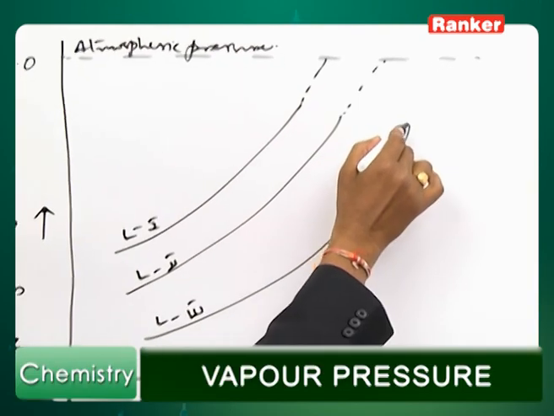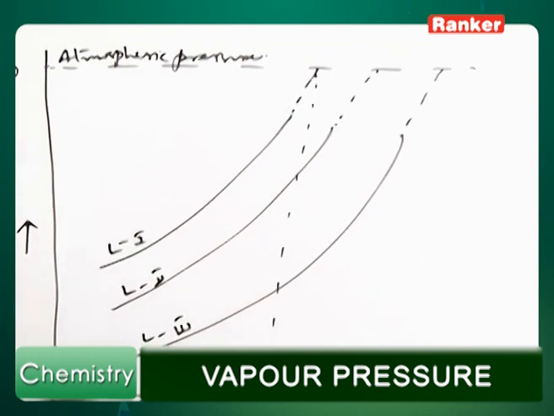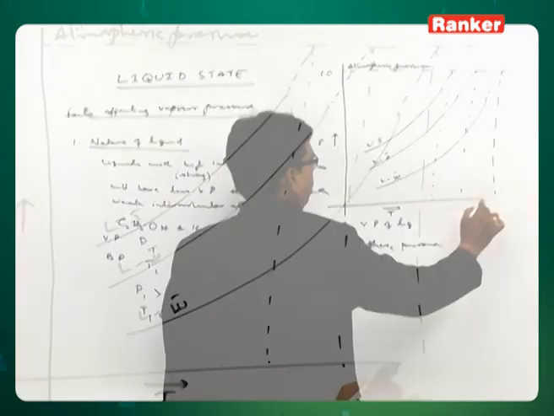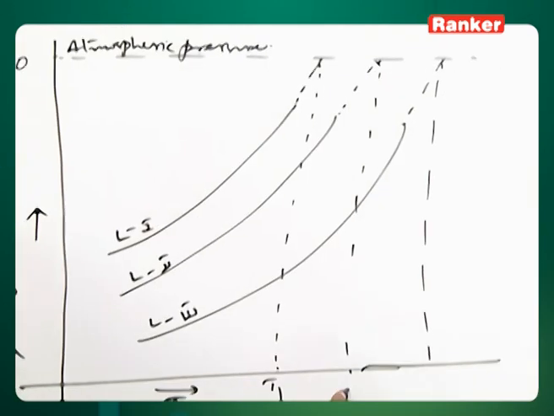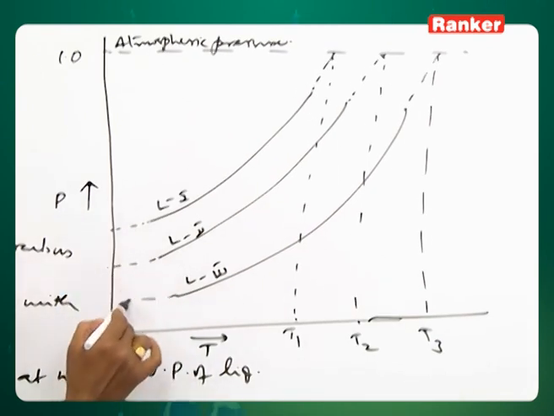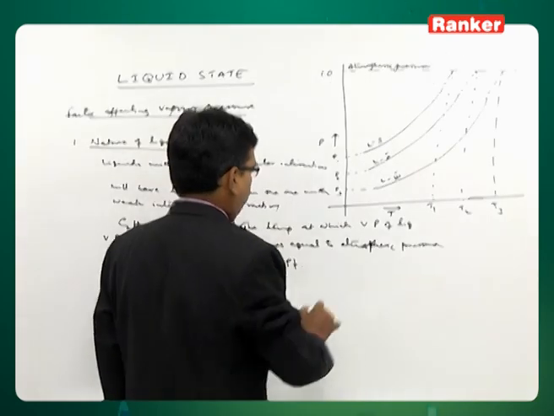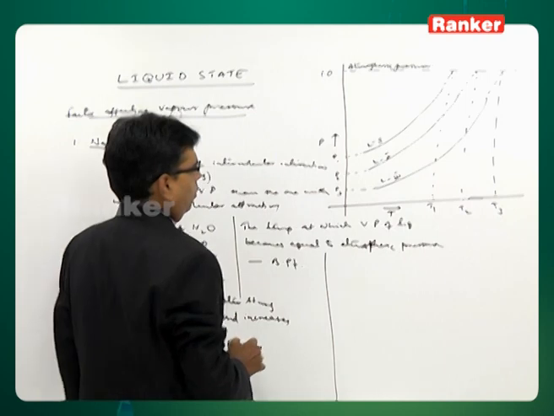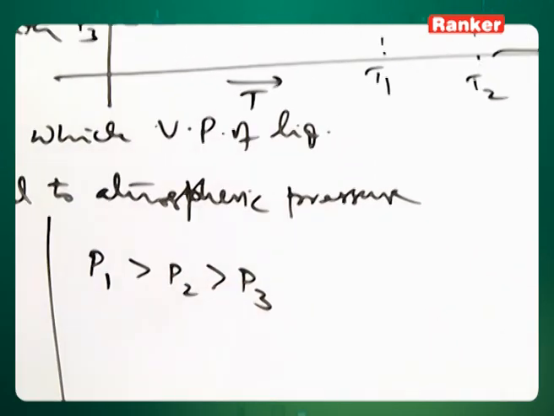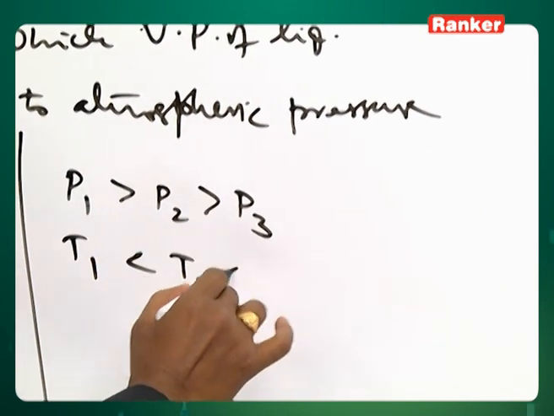Now if you extrapolate and take the corresponding intercepts on the x axis, T1, T2, T3, and on the other side P1, P2, P3, then from the graph P1 is greater than P2 greater than P3, for liquid 1, liquid 2, liquid 3, and T1 less than T2 less than T3, is what you can observe.